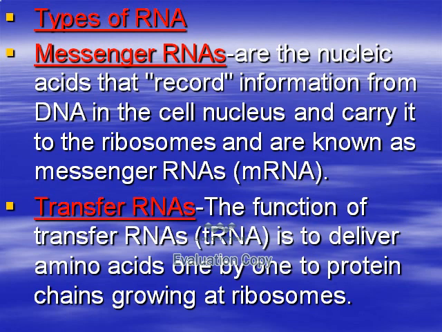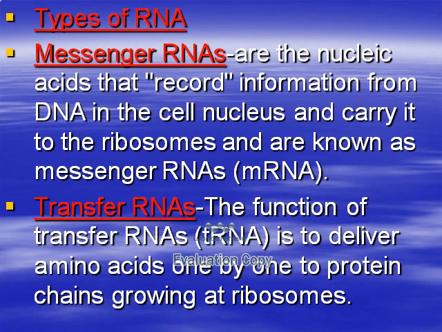Okay, we start now with protein synthesis. Before starting protein synthesis, we should mention the types of RNA used in protein synthesis. What are the types of RNA? Two types of RNA are very important: messenger RNA and transfer RNA. Messenger RNA means message or record. This nucleic acid records the information from DNA in the cell nucleus and carries it to the ribosome, so it is called messenger RNA.